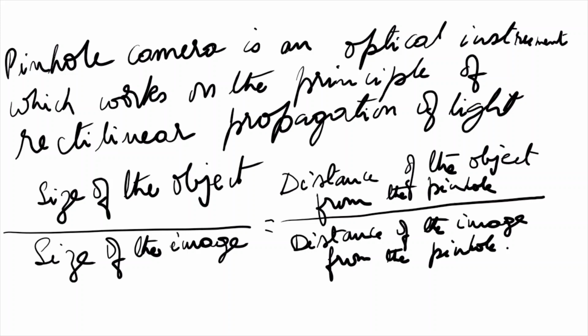Now, if the distance between the pinhole and the screen increases, the image size increases. If the distance between the screen and the pinhole decreases, the image size decreases. That is why if the cardboard box that you use is rectangular, your image will be much clearer and bigger. Is that clear till now what we have done?